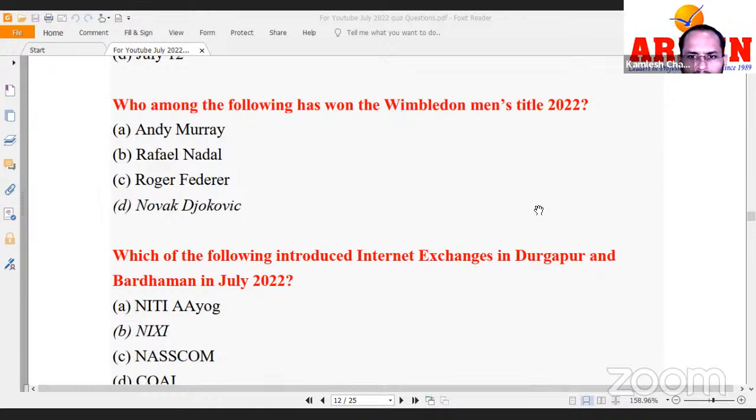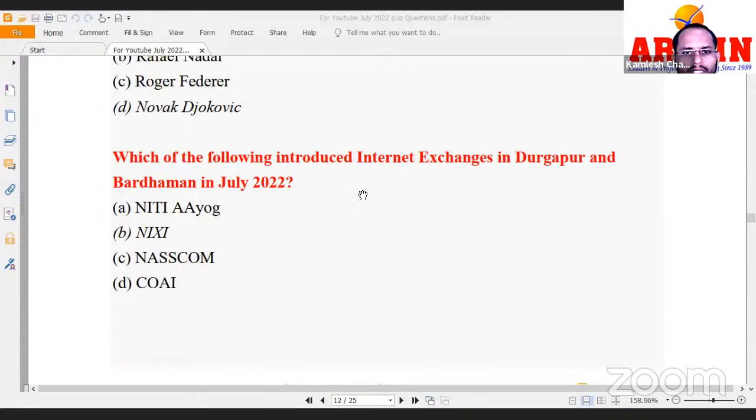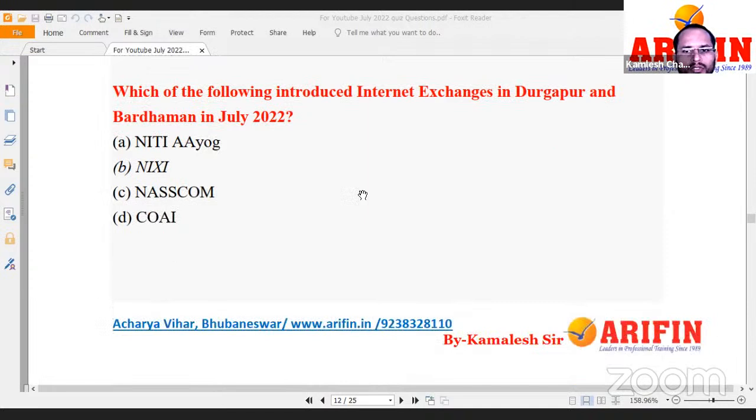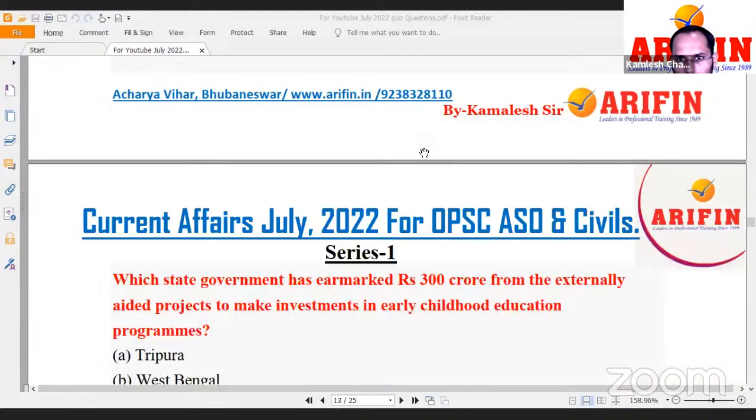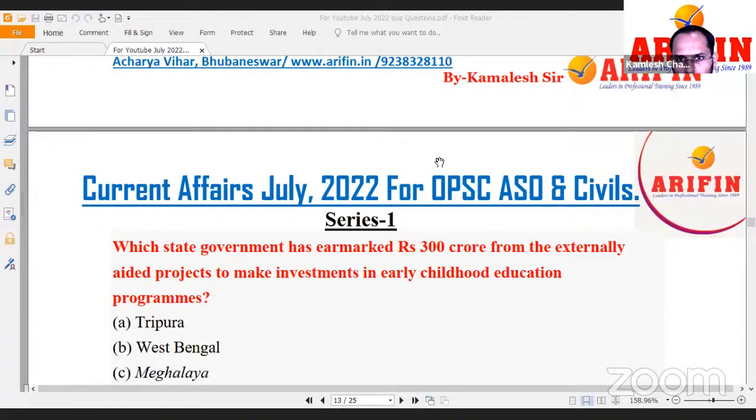Next question: which of the following introduced internet exchanges in Durgapur and Burdwan in July? Right, who launched it? Recently NIXI, it introduced internet exchanges. Correct, NIXI. Which state government earmarked 300 crore from externally aided projects to make investments